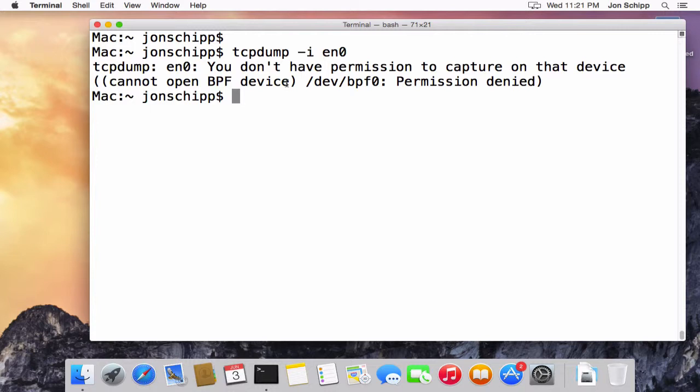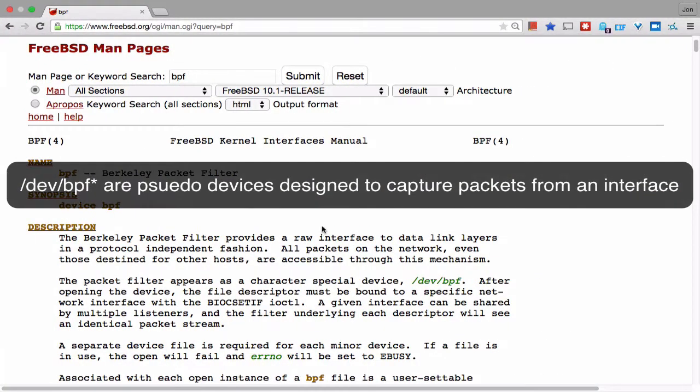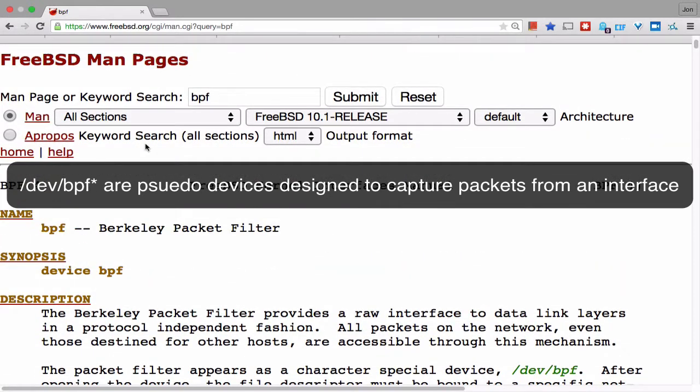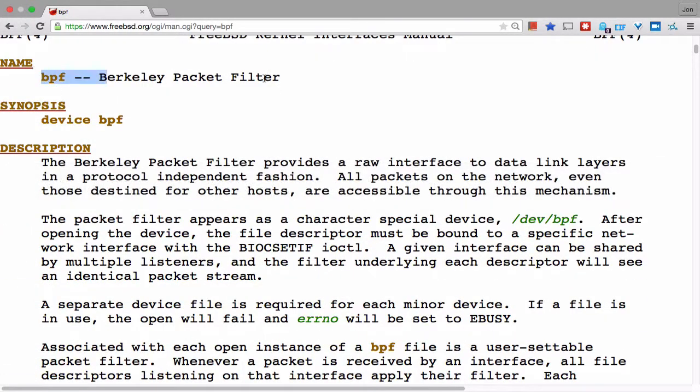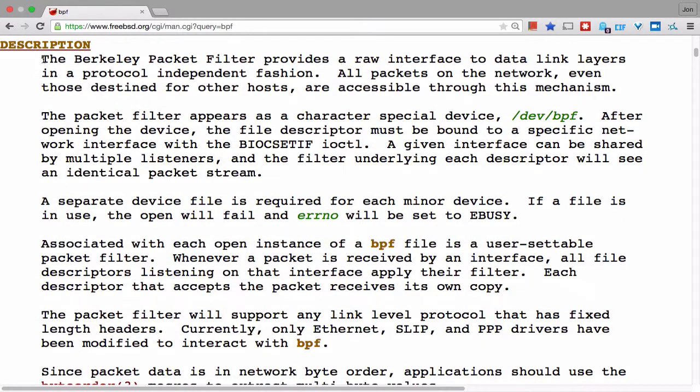In the BSD world, and OS X is based on some FreeBSD code, and especially some FreeBSD userland tools, they use BPF devices to access packets. Let's quickly go over to a web browser here. Looking at the FreeBSD manual page for BPF, the Berkeley Packet Filter, you can see it is a device, and it's actually not a real physical device, but a pseudo device. Just to summarize what I said, the Berkeley Packet Filter provides a raw interface to the data link layers in a protocol independent fashion. So all packets on the network, even those destined for other hosts, as long as the network card sees it, are accessible through this /dev/bpf device.